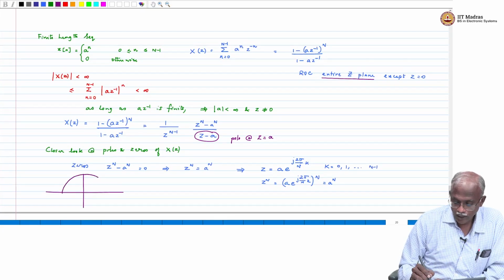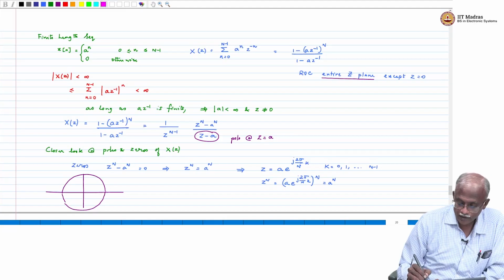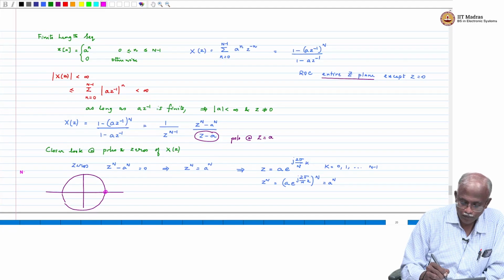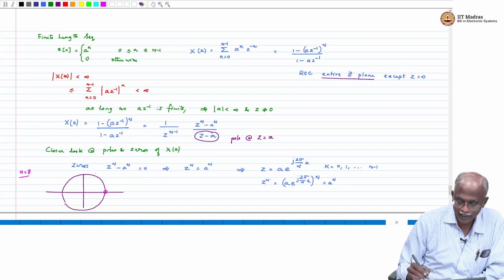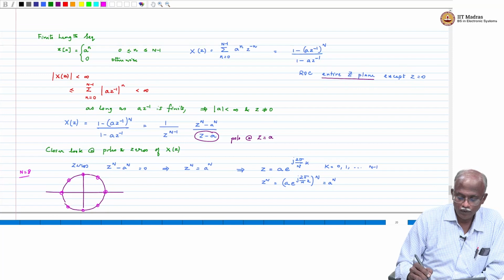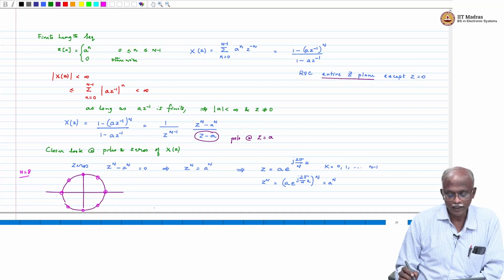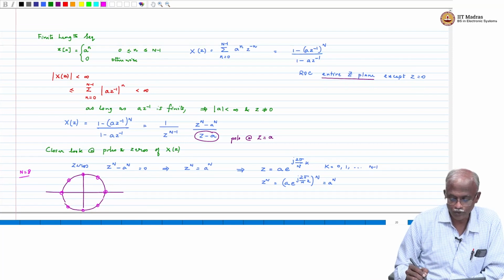The zeros are located on a circle with radius equal to a. They start at the origin, k equal to 0, and just for ease of plotting, let us take n equal to 8. So there will be 8 zeros uniformly spaced at 45-degree angle. 1, 2, 3, 4, 5, 6, 7, 8 zeros are on the unit circle.